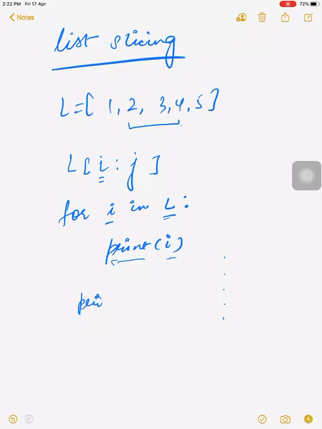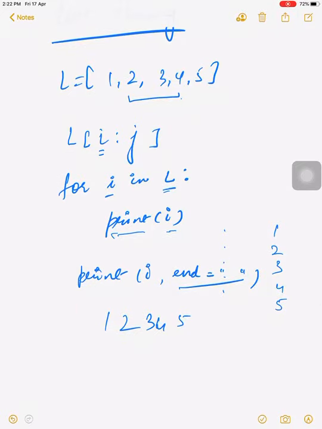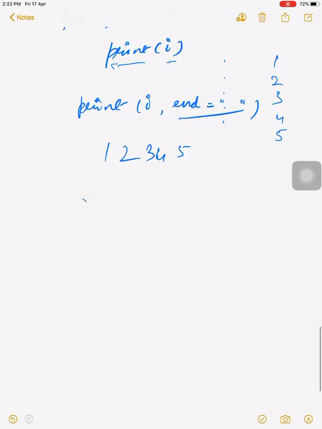In place of horizontal, it will print vertically. If we want to print the elements horizontally in place of vertical, then we have to write print i, and you remember the end operator. Now it will be printed like this. Otherwise it will be printed like this if we don't use end. So in this way, using the for loop, we can also find the output of the list.